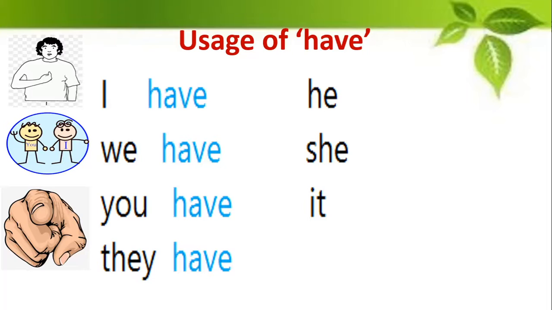Now let us see when we are talking about a person other than I in the singular. You say he when you're talking about someone else, but it is one single person.